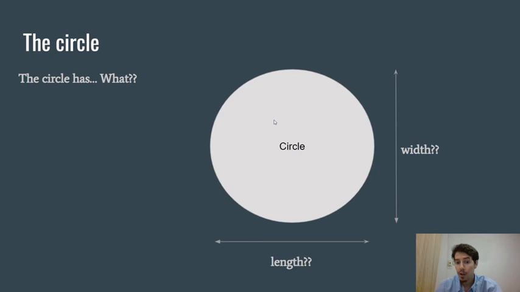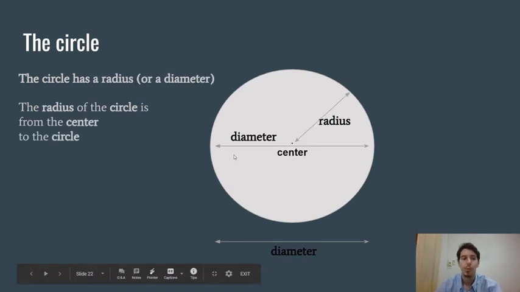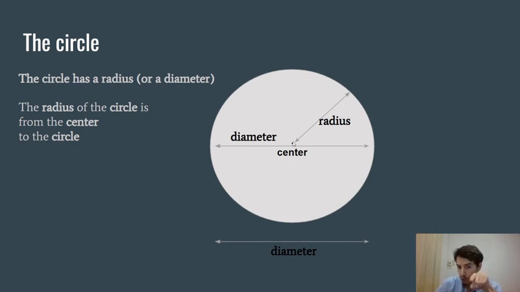Alright, so to describe the circle, we will not use the width and the length, but we will use the radius or the diameter. Okay, the radius is the distance from the center. So the center is the middle of the circle where you put a compass. So the distance from the center to the circle, this is the radius, or the diameter, which is 2 times the radius. Okay, that is what we will use to describe the circle.